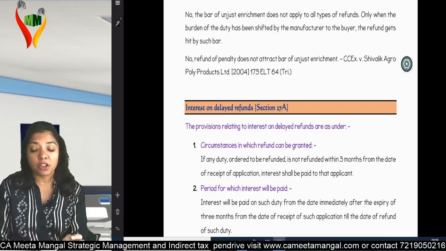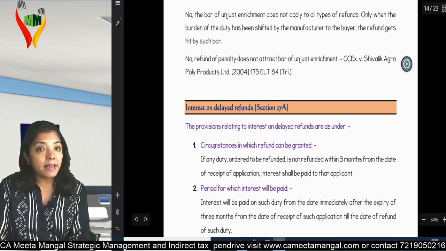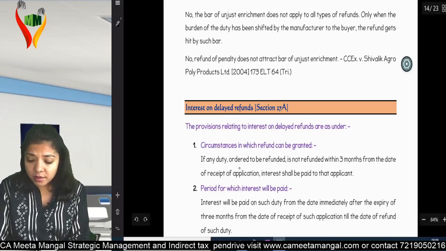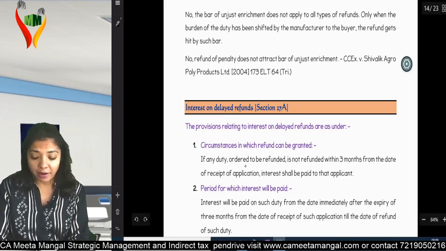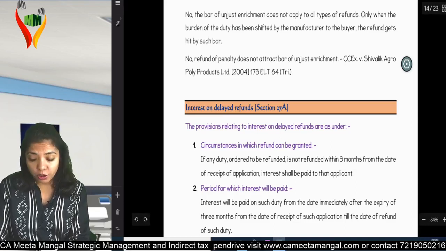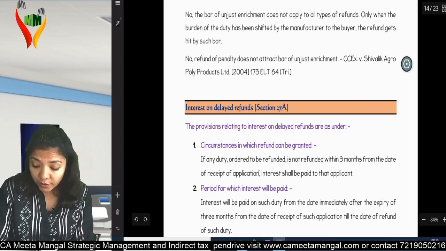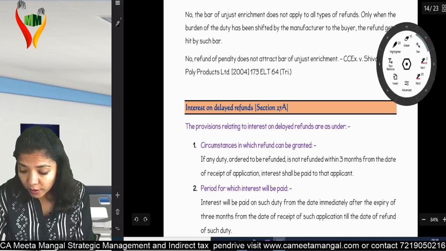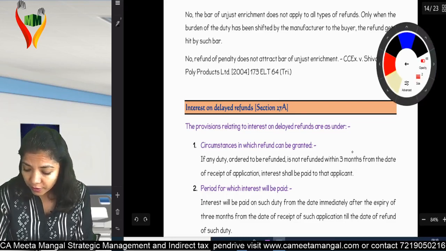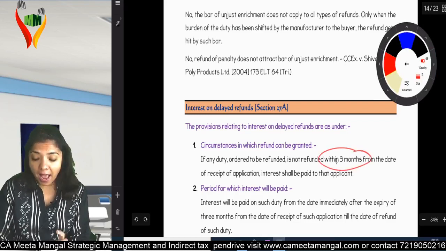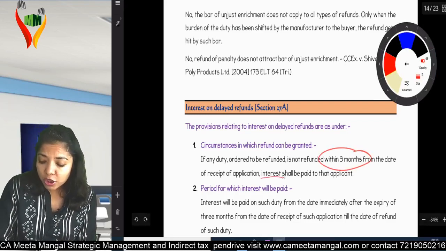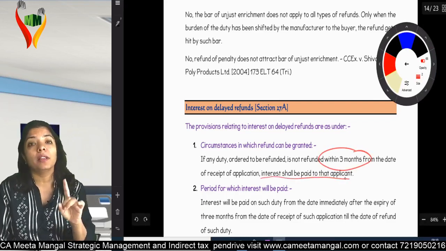Now, interest on delayed refund. Section 27, subsection A. The provisions relating to interest on delayed refund are as under. Circumstances in which refund can be granted. If any duty ordered to be refunded is not refunded within how many months? Within 3 months from the date of receipt of application, interest shall be paid to the applicant. Understand what they're trying to say?